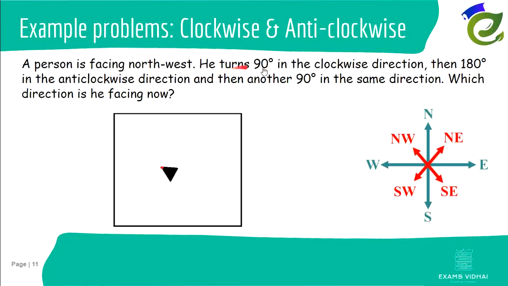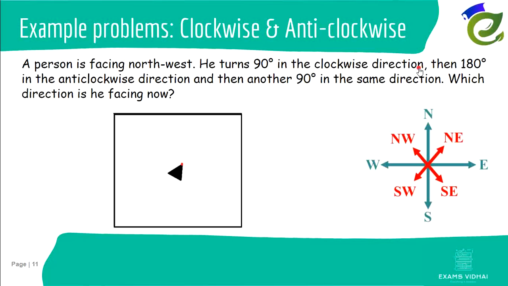And then he turns 90 degrees in the clockwise direction. So what is clockwise direction? Like this. So he should be moving 90 degrees in this direction, like this. Right? See here. He'll move 90 degrees like this. So now this red point will be here. He'll be rotating like this. So after that, he'll be facing this direction. What is this direction now? According to our directions, it is northeast. Now after this part, he is facing the northeast direction.